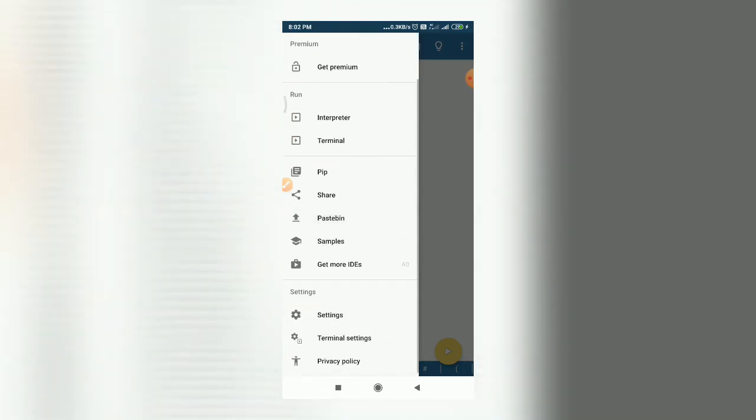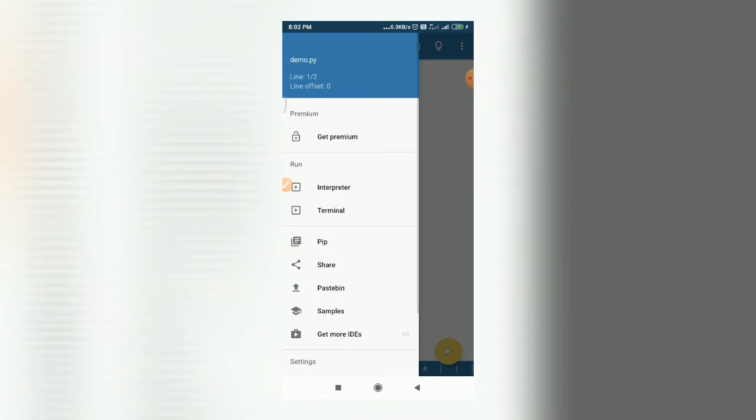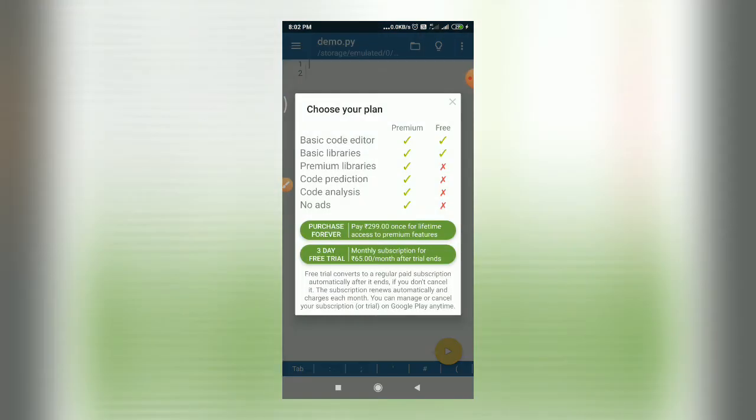So a list of options you can see. We will try to understand each option one by one, and then we will try to see how we can run our Python code. Okay, so the first option you can see is premium. So this is the trial version of this Pydroid 3. Okay, so if you want to get the premium version, you can simply tap on this get premium. It will show you the pricing details and the features which are available for premium members.